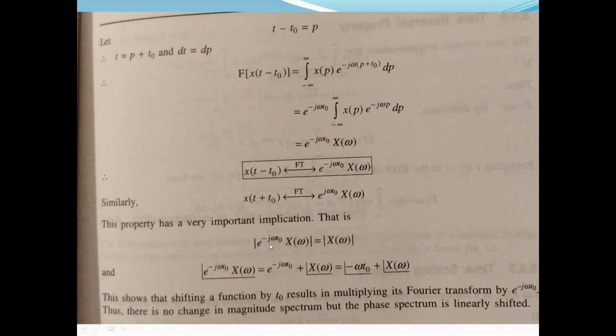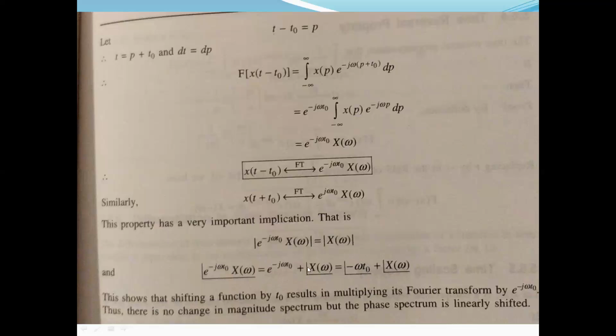That's why the magnitude of e to the power minus j omega t naught times X of omega will become mod of X of omega. Whereas the phase angle will be changing, that is the phase angle of the exponential function plus the phase angle of X of omega, and the phase angle of the exponential function will be angle of minus omega t naught plus angle of X of omega.